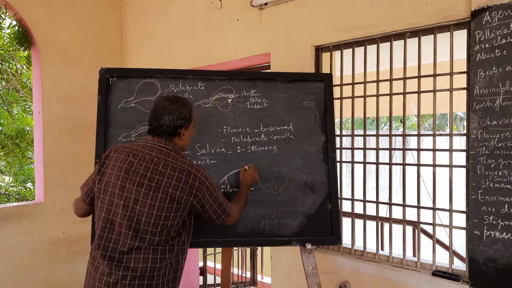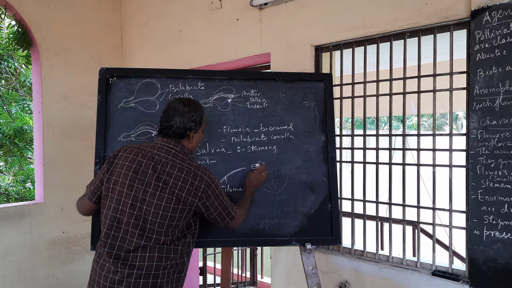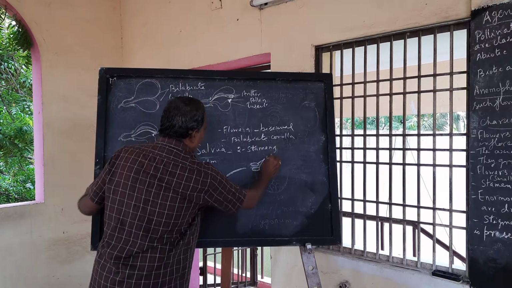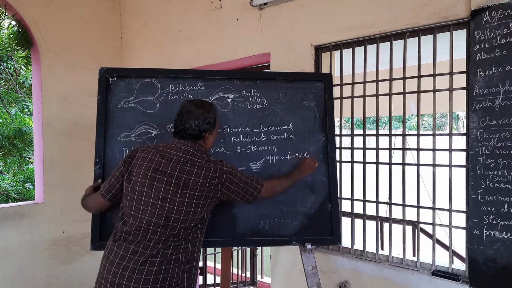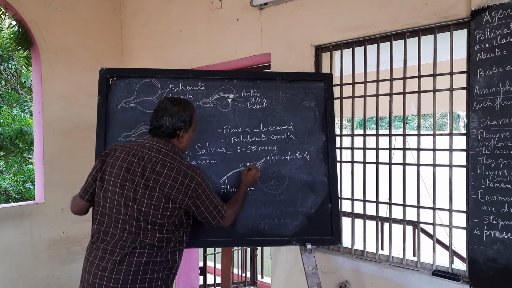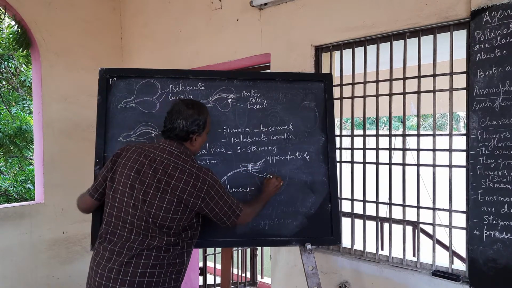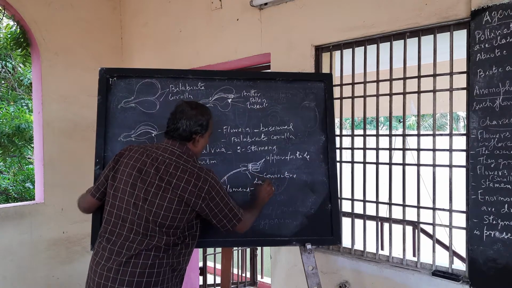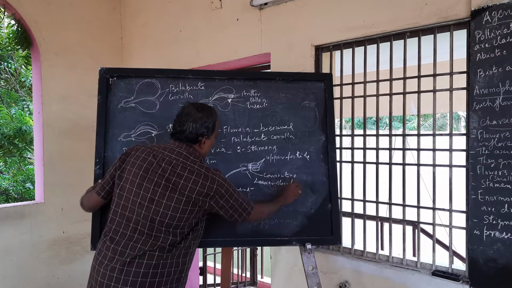Then in that anther, the upper part of the anther is fertile, but the lower part is sterile. Then you have the connective, and the lower sterile part.